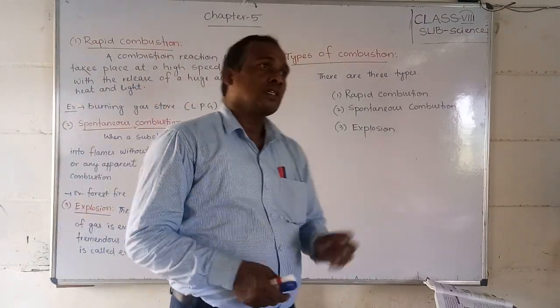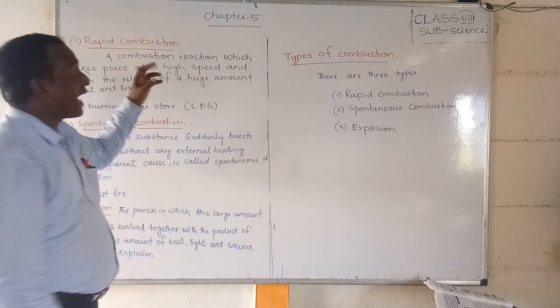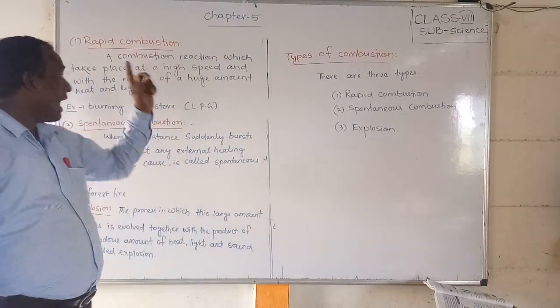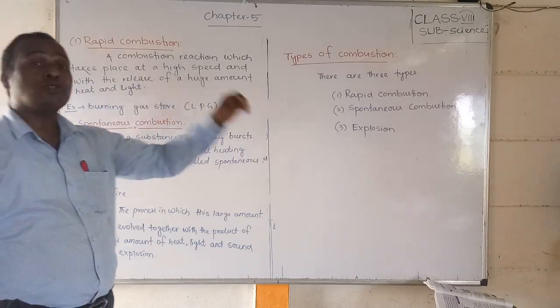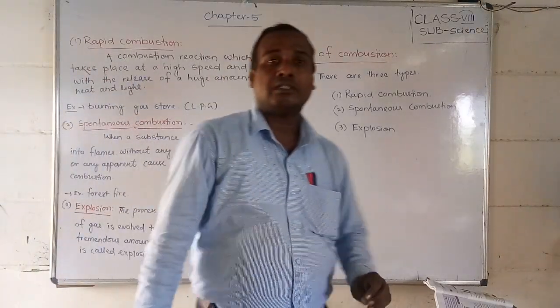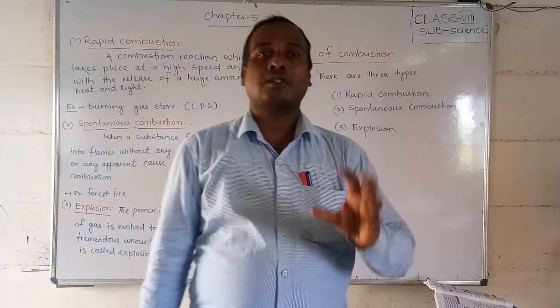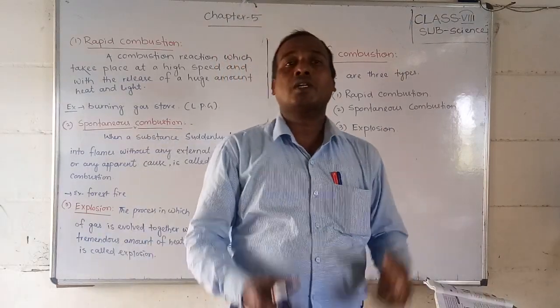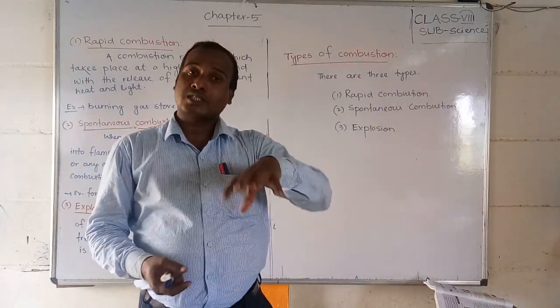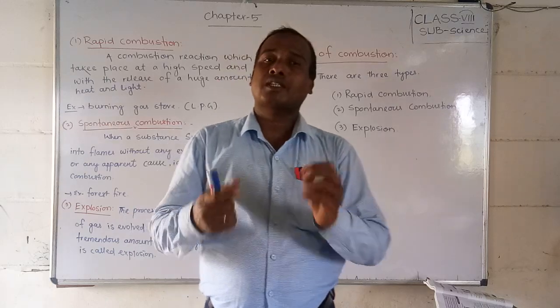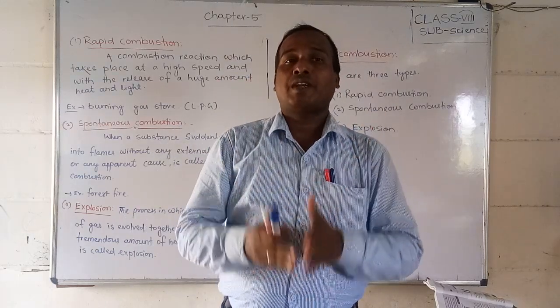Rapid combustion means the combustion which takes place at a high speed and with the release of a huge amount of heat and light energy. That is called rapid combustion. Another example is that we are cooking on our gas stove. That burner, that lighting and heating, is also one rapid combustion.